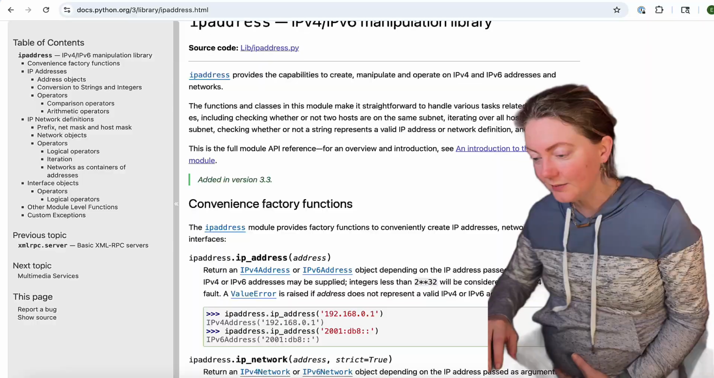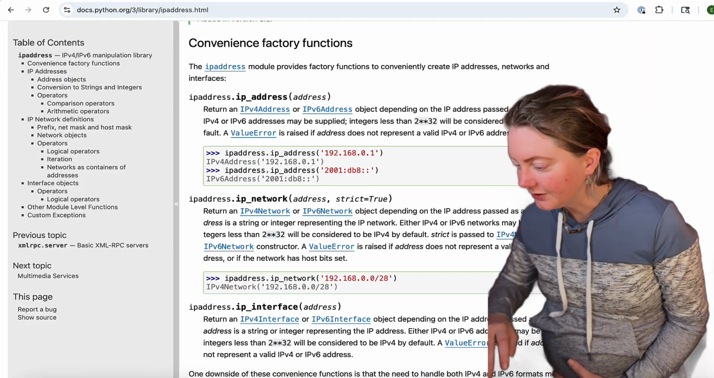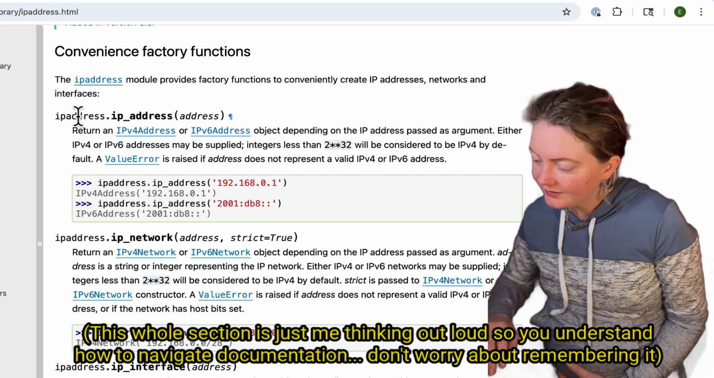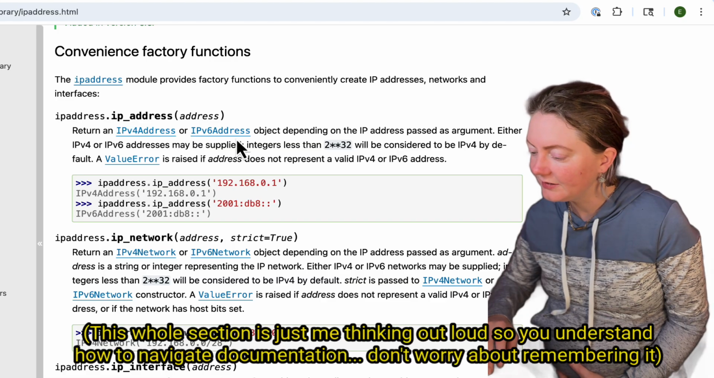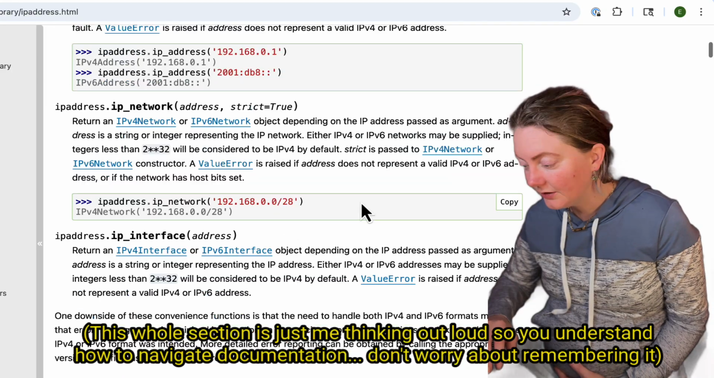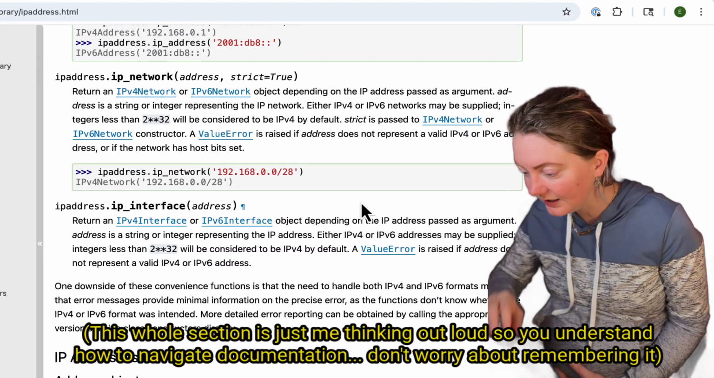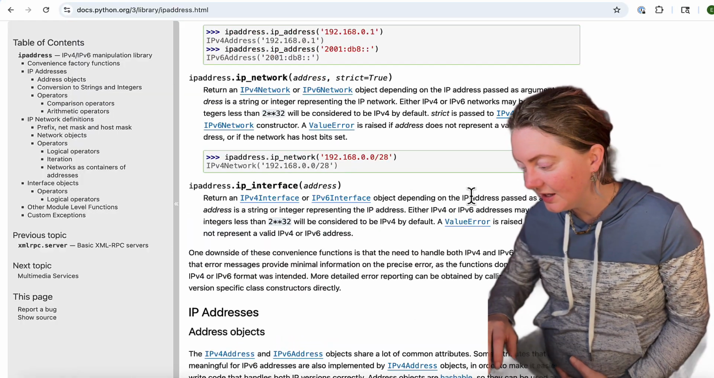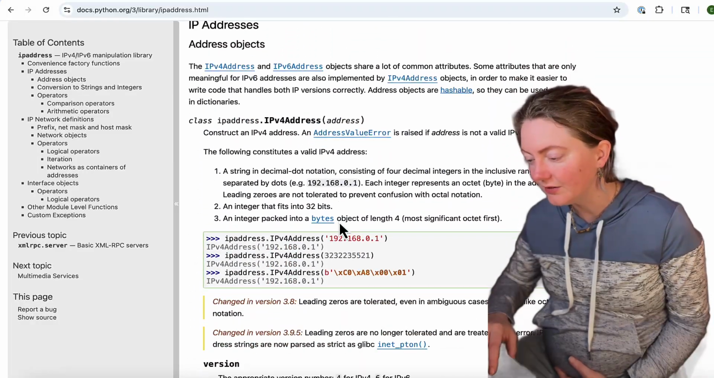Let's look at the full document, and there's a table over here on the side too. So let's see, convenience factory functions. It provides factory functions to conveniently create these things. So ip_address, and then insert an address, returns an IPv4 or IPv6 address object depending on the IP address passed as argument. I'm kind of reading along silently because I can't really talk to the camera and process what this is saying at the same time. We can return an IPv4 or IPv6 interface object depending on the IP address passed as argument. Okay, so those are just convenience factory functions for IP addresses and address objects.